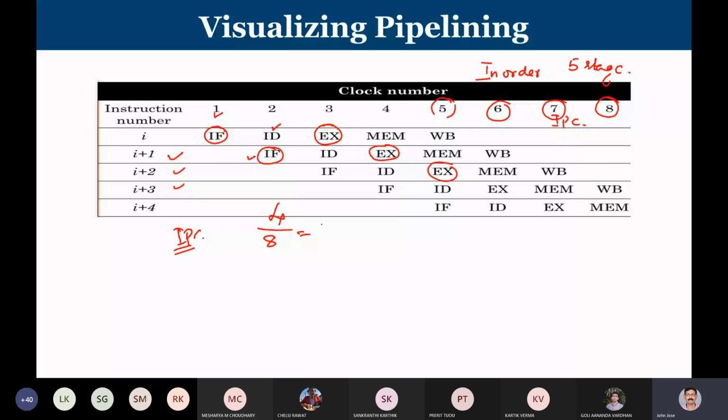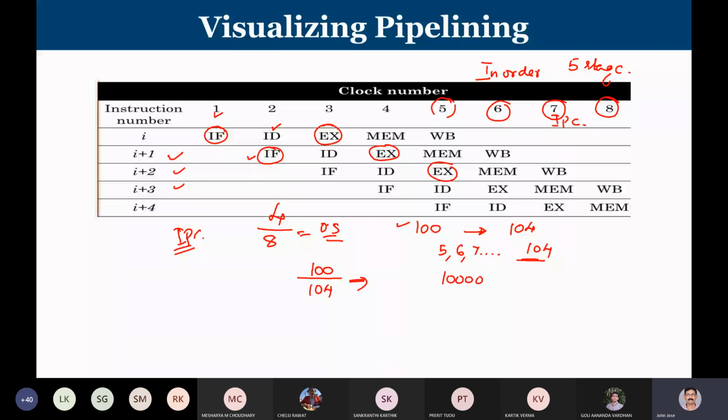Now if you continue this larger, let us say what happens to 100 instructions? The first instruction will get over at 5, then 6, then 7, like that the 100th instruction will get over at 104. So how many instructions? 100 instructions are going to be completed in 104 clock cycles. That is what you are going to get.